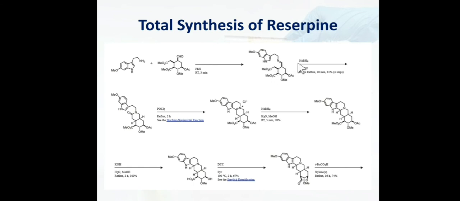Now, reduction of this imine or Schiff base with the help of sodium borohydride in methanol will convert this into CH2NH. But when we reflux it, another reaction occurs over here. This formed NH, or secondary amine, will attack the carbonyl of this ester and form a six membered ring.